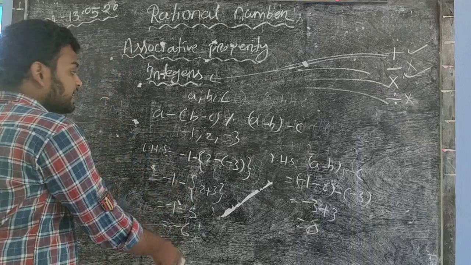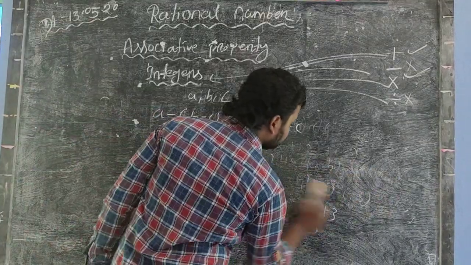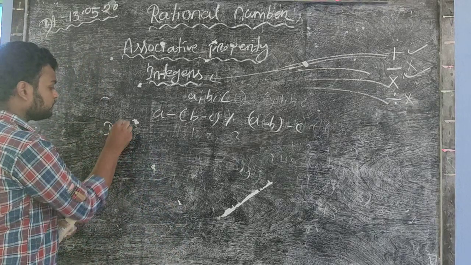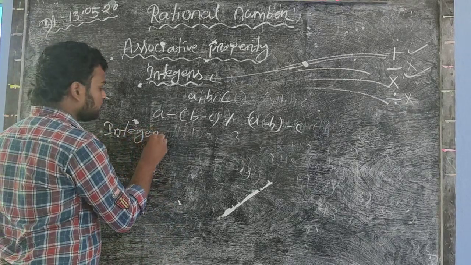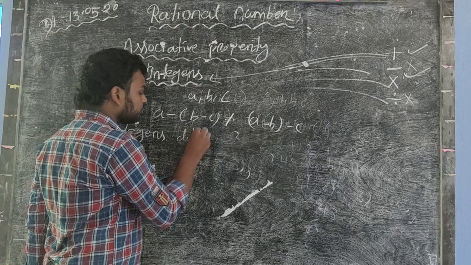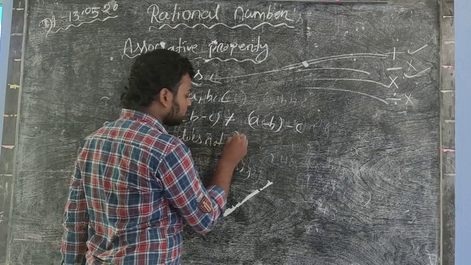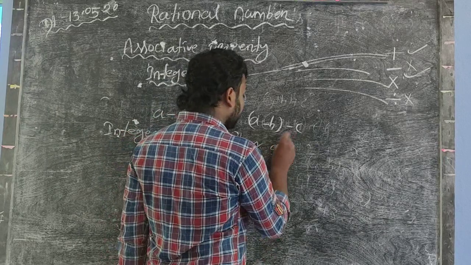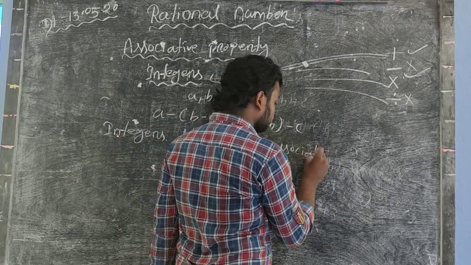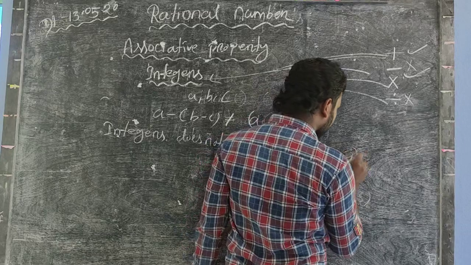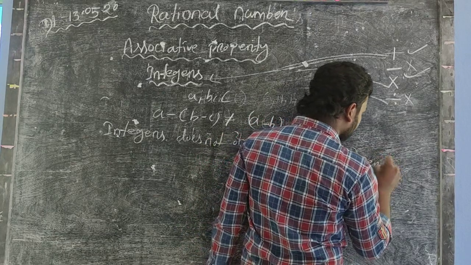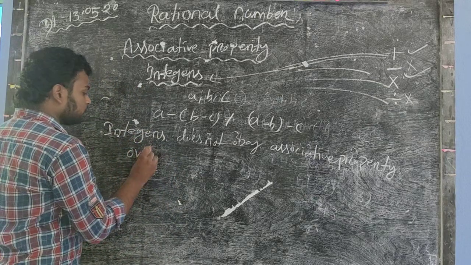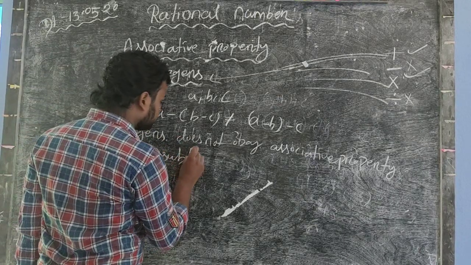So this is the example, and we write that integers do not obey associative property over subtraction.